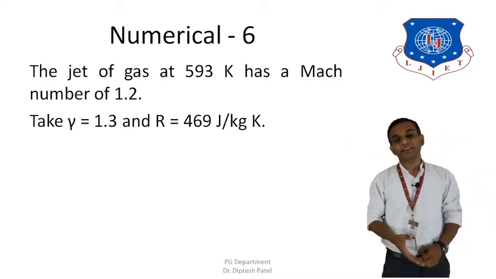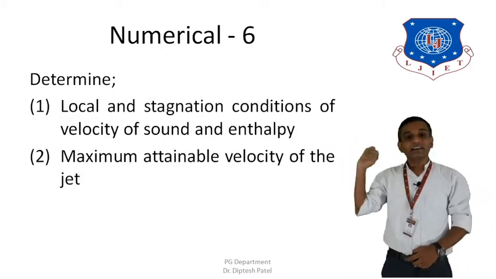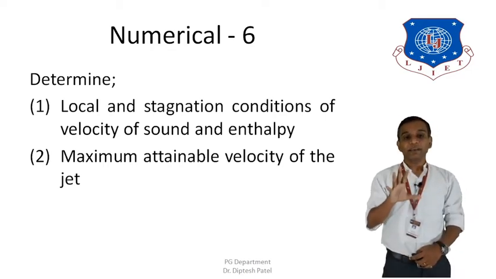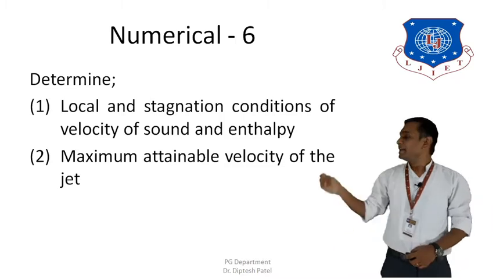On the basis of these data we need to calculate the local and stagnation conditions of velocity of sound and enthalpy, as well as the maximum attainable velocity of the jet. So here we need to calculate a total of 5 different things. The first is the local velocity of sound A, then the stagnation velocity of sound AO, furthermore the local enthalpy H and the stagnation enthalpy HO. So these are the 4 different things that we need to calculate in the first part.